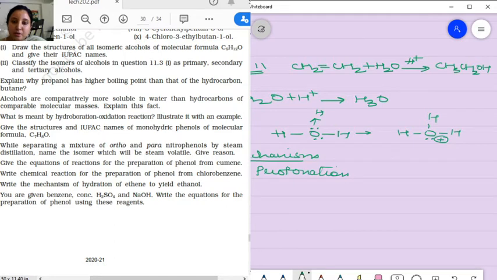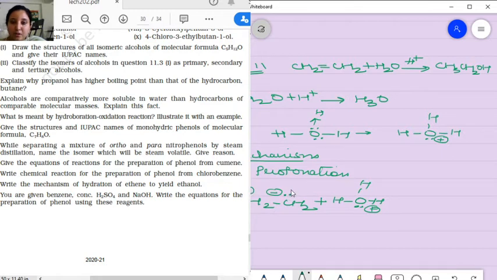Now in the case of the protonation, we are going to have CH2=CH2, lone pair, HOH, H. It is going to have the positive charge. Here there is a negative charge, so here it will be positive charge.